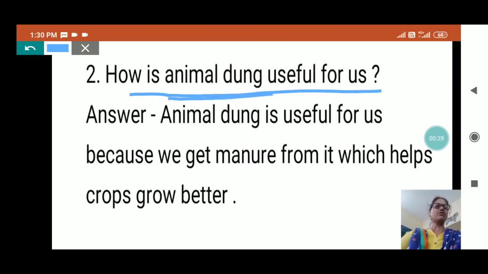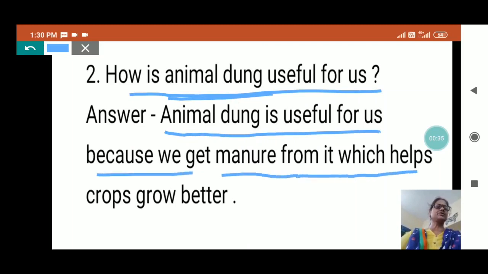Animal dung is useful for us because we get manure from it, which helps crops grow better. Definitely for farming we have to purchase fertilizer, but this manure which we get from animal dung is good for soil also and for the crops also. It doesn't destroy the soil and it helps the crops grow better and better. That's why animal products as well as animal dung, both are equally important for us. Both are useful for us.